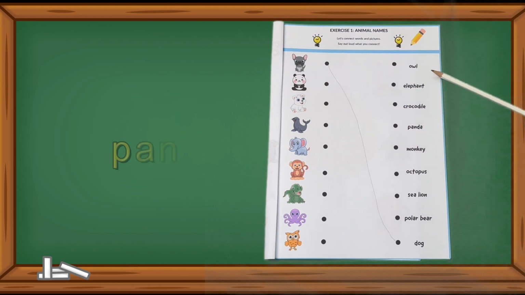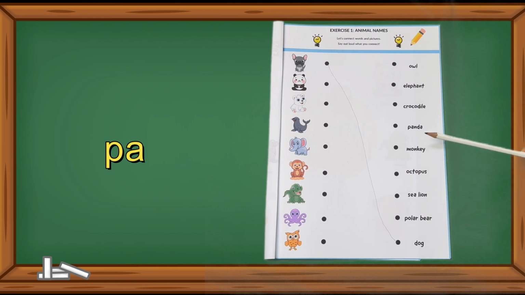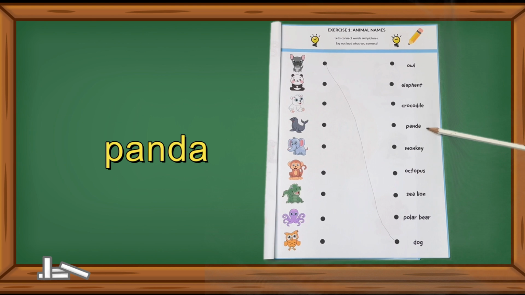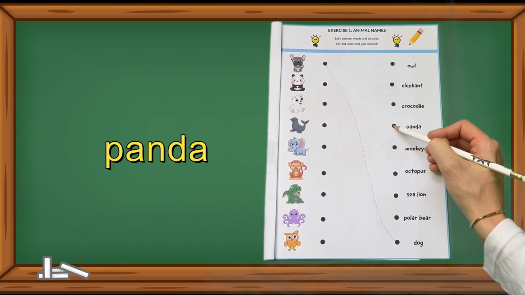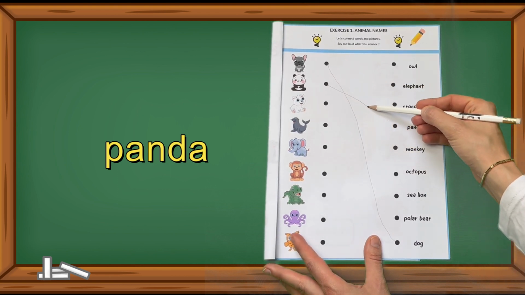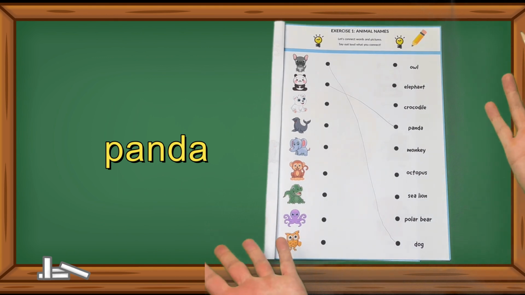Next, find the word panda on the right side. Panda is spelled P-A-N-D-A. Can you spot it? Wonderful! Here it is. Now, let's connect it to its picture on the left. Draw a line from the panda picture to the matching word. You're doing fantastic! Well done!